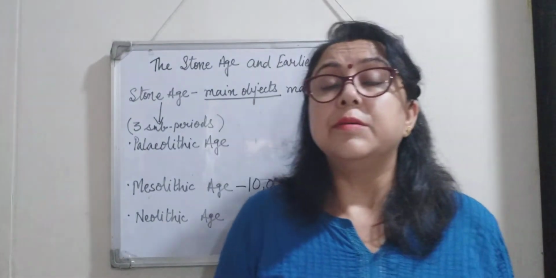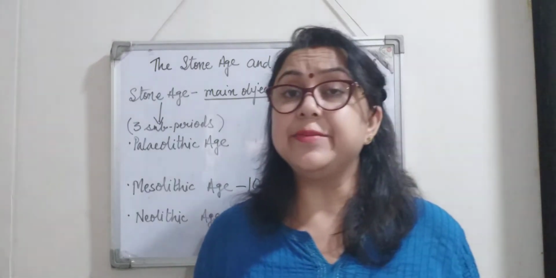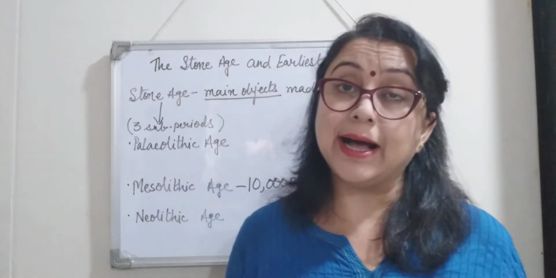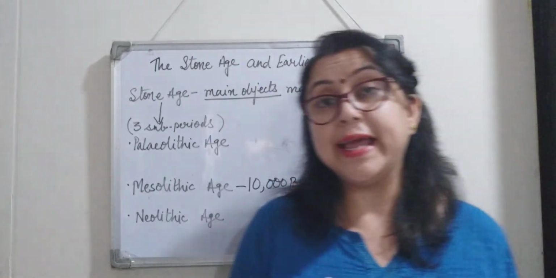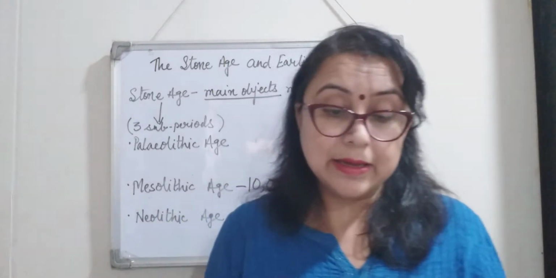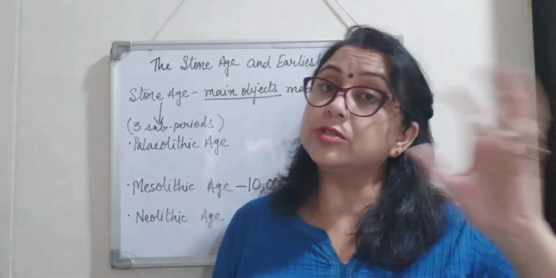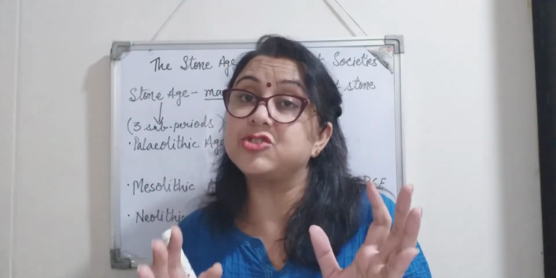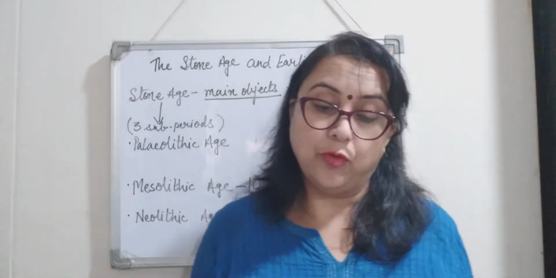During the Mesolithic age, the climate changed and it became very dry and warm. Right in the beginning of Paleolithic age, we read that it was very cold, and gradually the climate started changing, isn't it? So by Mesolithic age, it wasn't extremely cold, and it became dry and warm.